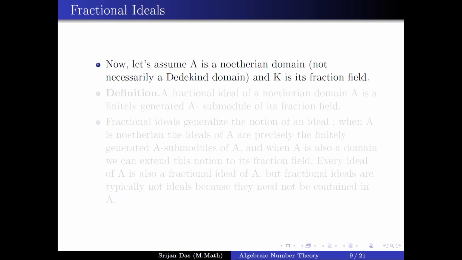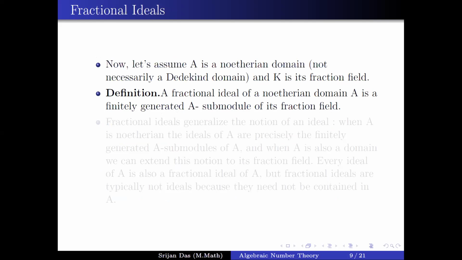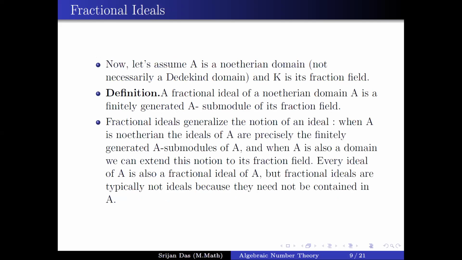Now let's assume that A is a Noetherian domain. We do not necessarily assume that it's a Dedekind domain, and K is its fraction field. The next definition is an important concept in number theory: a fractional ideal. What is a fractional ideal? A fractional ideal of a Noetherian domain A is a finitely generated A-submodule of its fraction field. A fractional ideal actually generalizes the notion of an ideal. When A is Noetherian, the ideals of A are precisely the finitely generated A-submodules of A. And when A is also a domain, we can extend this notion to the fraction field.